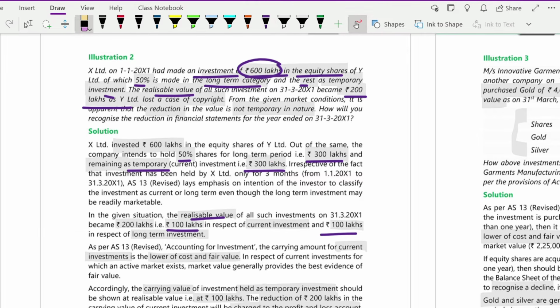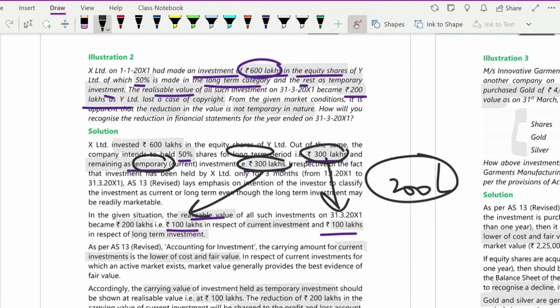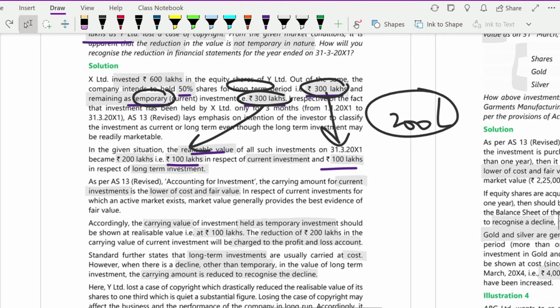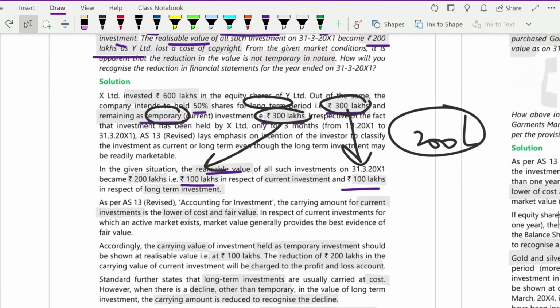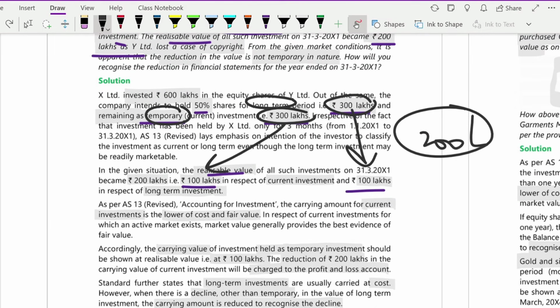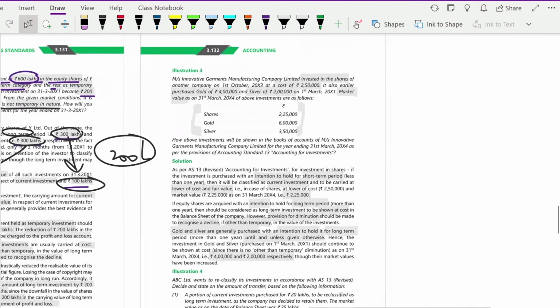So here what has happened? The long-term investment value went from 300 lakh to 100 lakh, and the temporary or current investment value also went from 300 lakh to 100 lakh. Correct. So there is a decline of 200 lakh each. For this you can create a provision for diminution. Okay. You can charge it to P&L. Now you have to see whether this is a permanent decline or a temporary decline. They are telling that this is not temporary in nature. That means it's a permanent decline. That means at what value do you have to show it in your books? At 100 lakhs only, because it is a permanent decline. Okay.